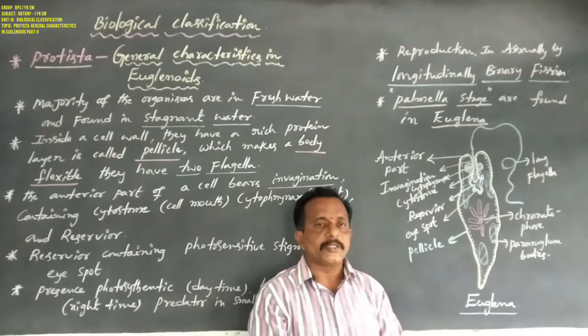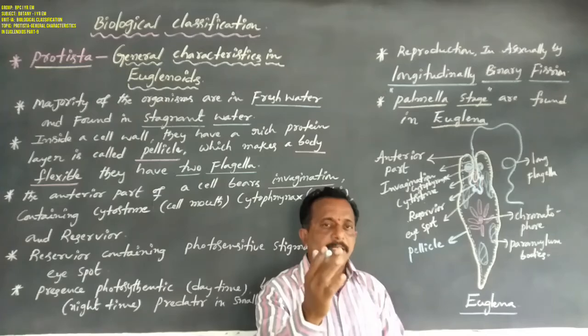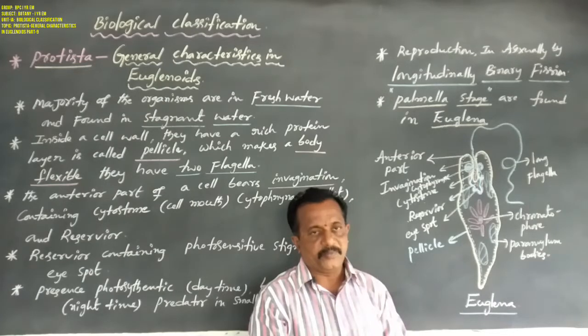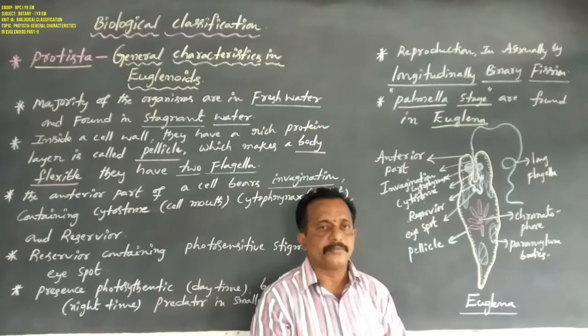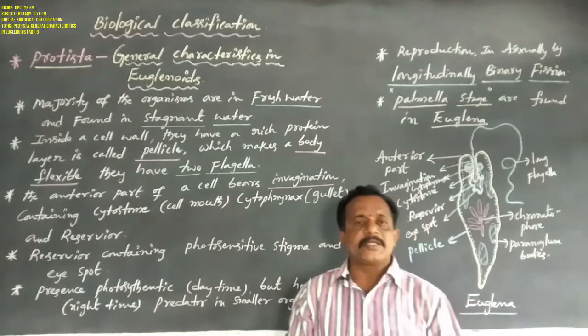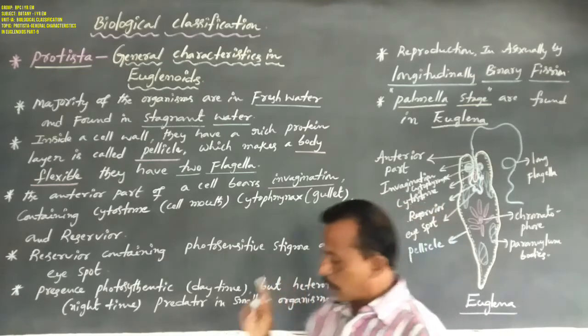So dear students, Euglena does not depend on other organisms in daytime. In daytime, the Euglena organism does not depend on other organisms. So it acts as an autotroph. But at night time it acts as a heterotroph.